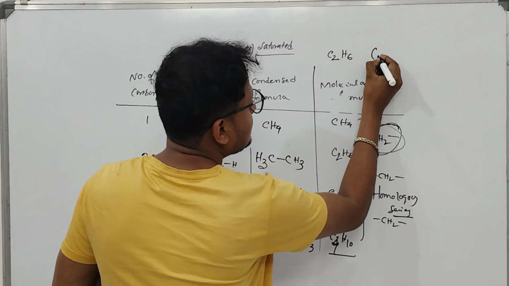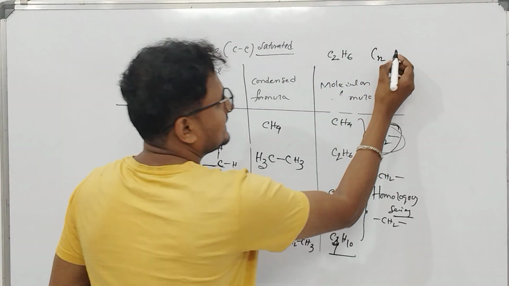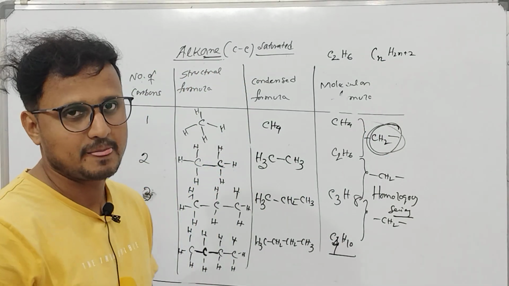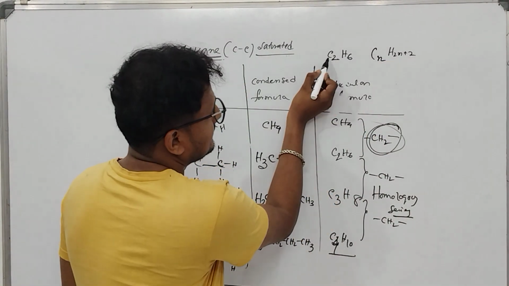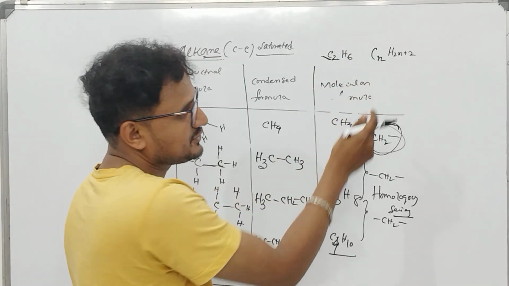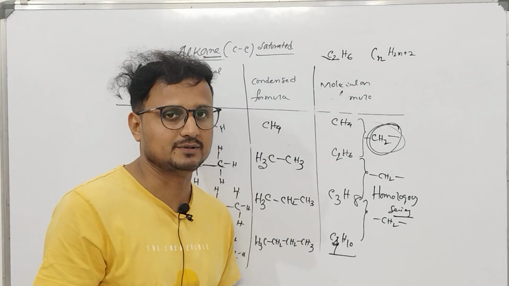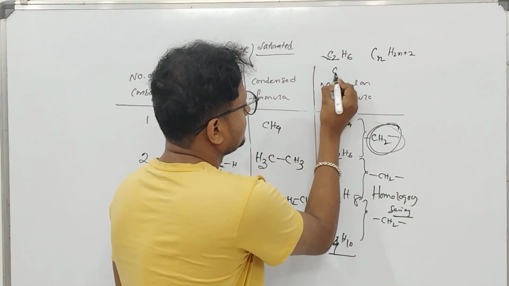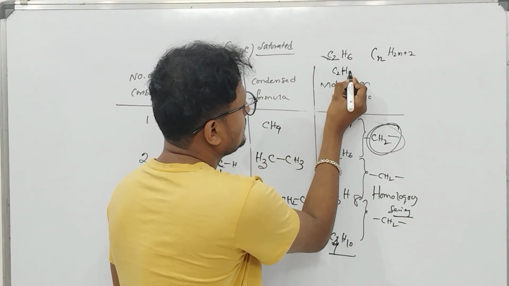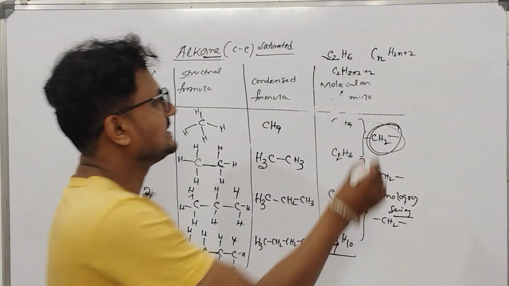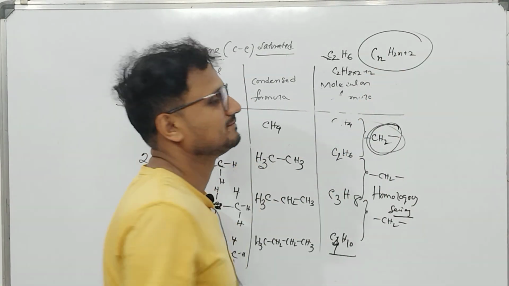If you take n number of carbons, the hydrogen will be 2n plus 2. The hydrogen is 2 more than twice the number of carbon. Hydrogens will be 2 into 2 plus 2 here. So the general formula of alkane is CnH2n plus 2.